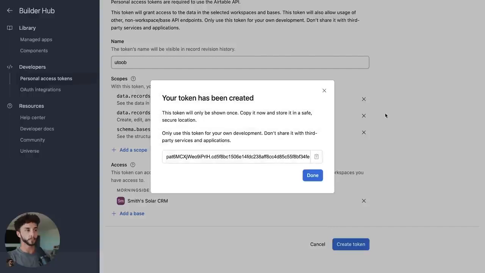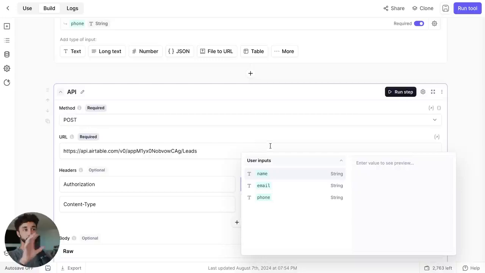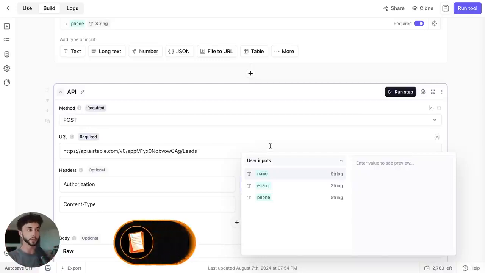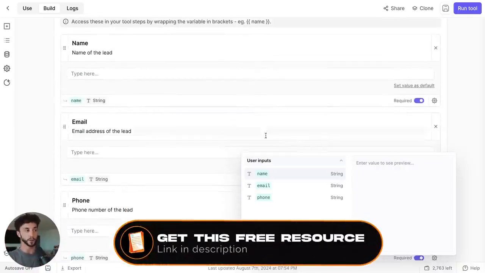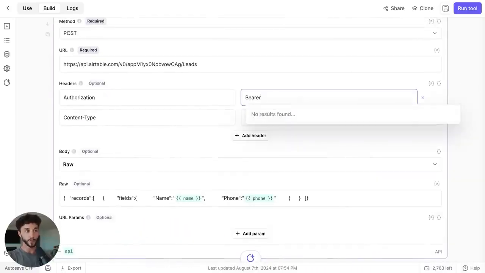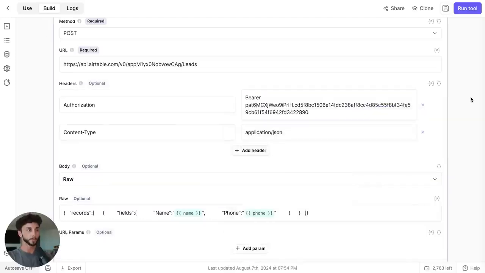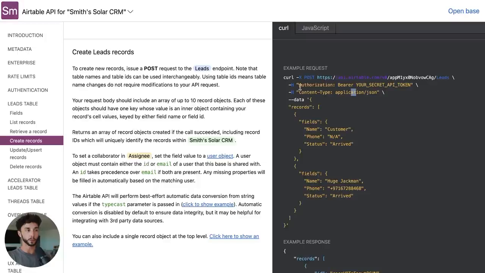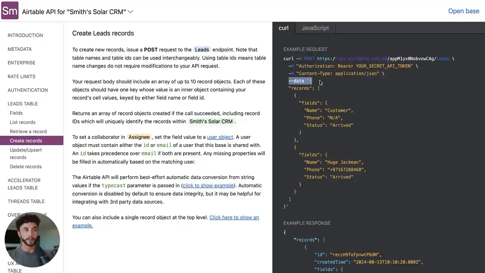We get this token, head back to Relevance. And again, this template so that you can clone it into your account is going to be in the resources. So if you're following along, you should just clone it into your account and then come down here and make the changes as I do them. So we can make sure we have a space after bearer and then paste our key. Because if we go back to the web API docs, we can see we have authorization, bearer space, your API key, content type, and then application/JSON. And then we have the data as the payload.